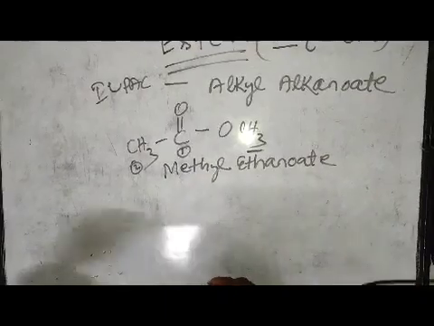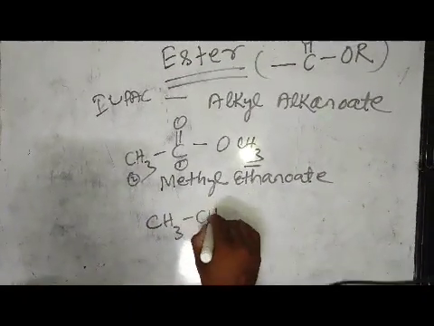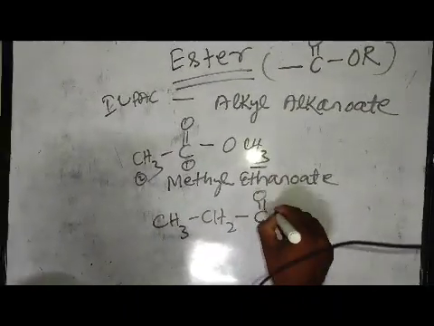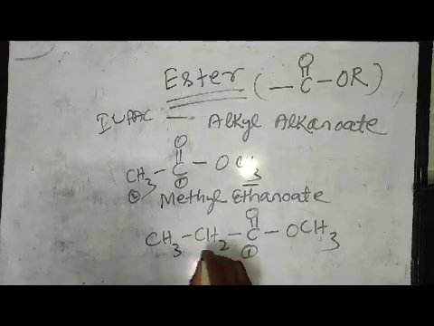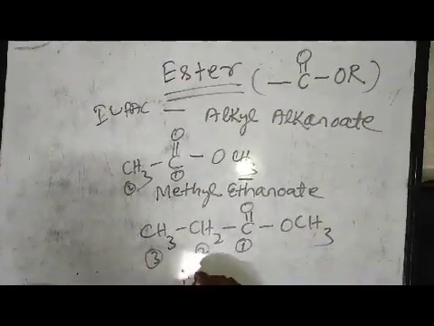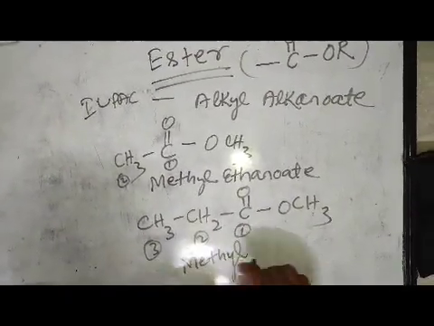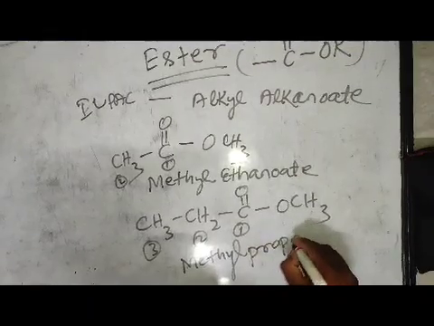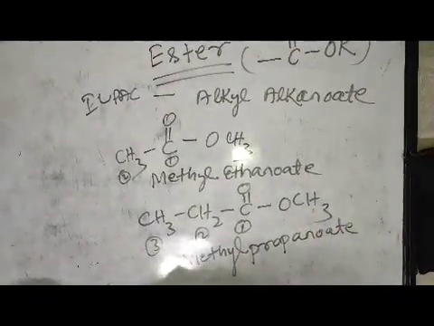Likewise, we will do another member: CH3-CH2-C(=O)-O-CH3. It is 1 carbon atom, 2 carbon atom, 3 carbon atom. The alkyl part is CH3, so the name is methyl. It is 1 carbon, 2 carbon, 3 carbon, so it is propanoate. This is all about ester.